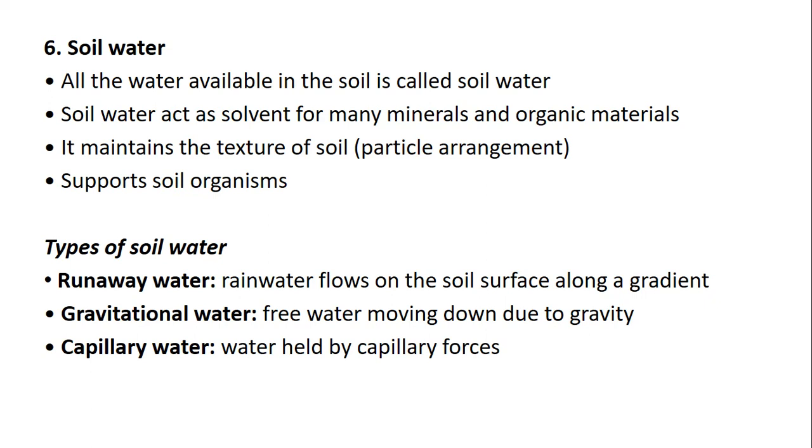Soil water can be classified into different types: number 1 is runaway water, number 2 is gravitational water, number 3 is capillary water. Let us see what is runaway water. When rain falls on the soil surface, about 60% of the rainwater flows on the soil surface along a gradient. This is known as runaway water.